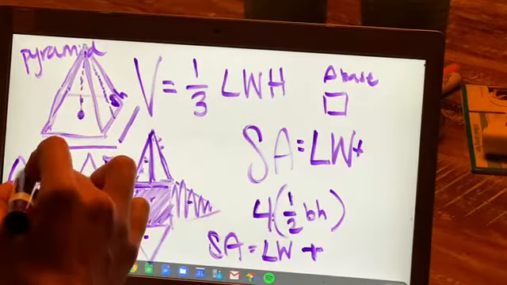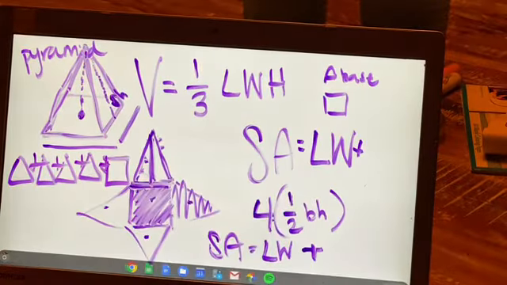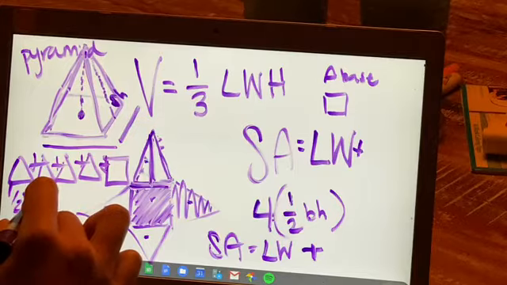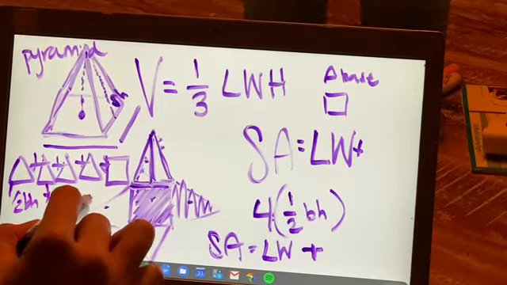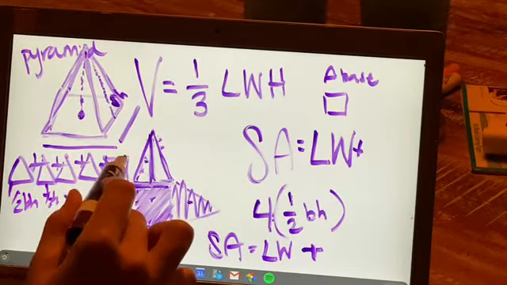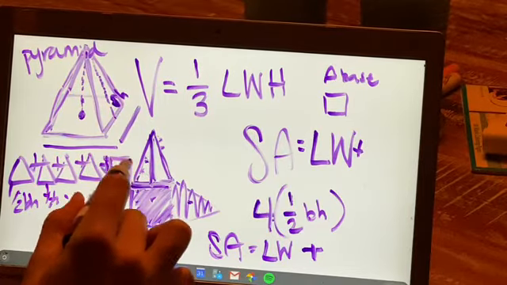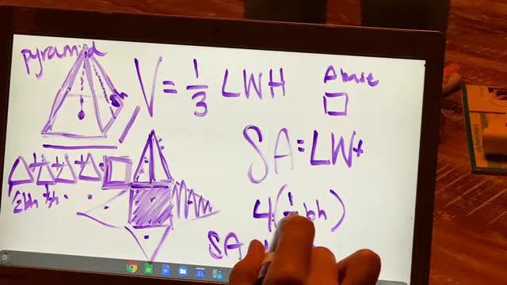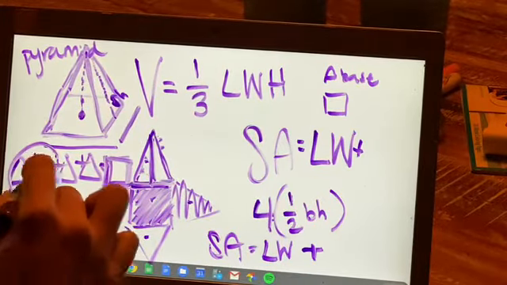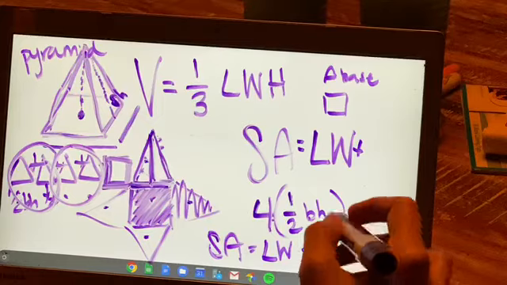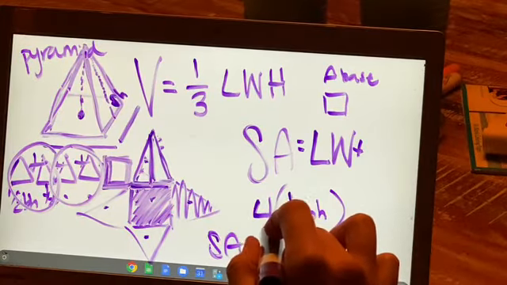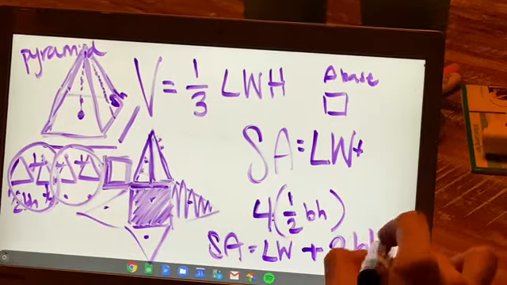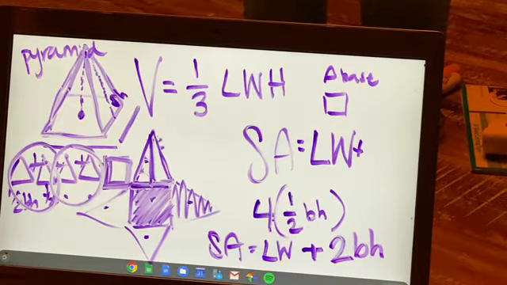Does that make sense? Okay, that's totally a way you can do it. So this is 1/2 base times height, 1/2 base times height, etc., times 4, plus the area of the base. But to shorten it, since you're doing 4 times 1/2, if you think about it, combining 2 of these and 2 of these, you can just do base times height, right? So 4 times 1/2 is 2. So we can say 2 times base times that slant height of that triangle.